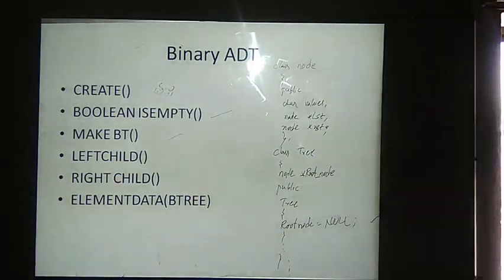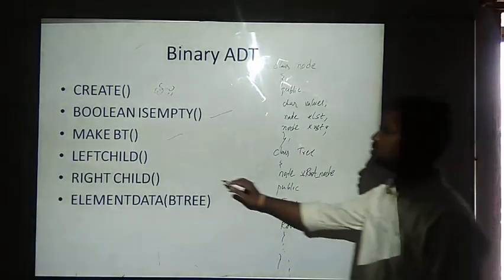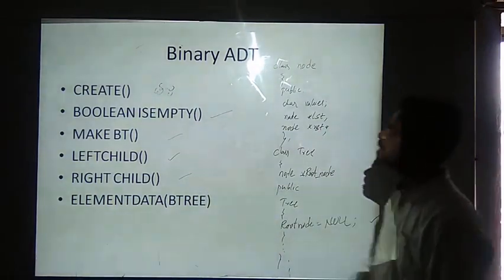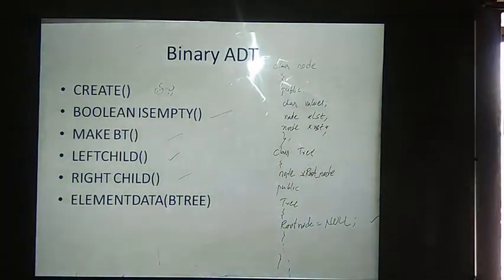And then we are having the left child function, where it is used for creating an empty left subtree, I can say. This method checks whether the tree is empty or not, left subtree. Okay, if the binary tree B is empty, then it returns error, otherwise it returns the left subtree. Okay, in the same way we will be going for the right subtree. We will be checking whether it is empty or not. It will be returning error if it is empty, else it returns the right subtree.